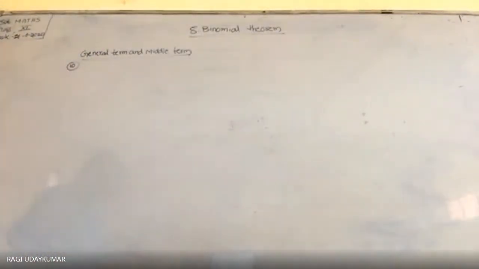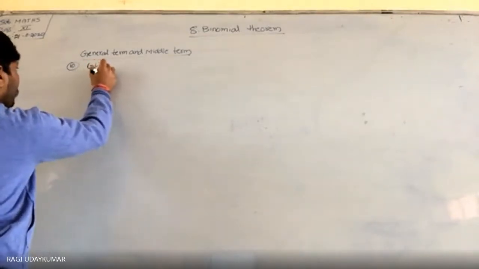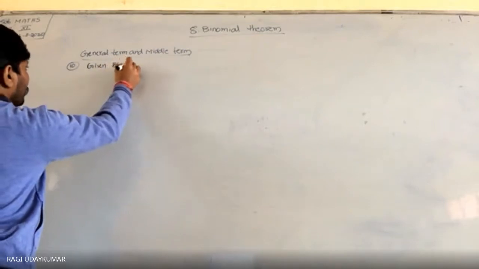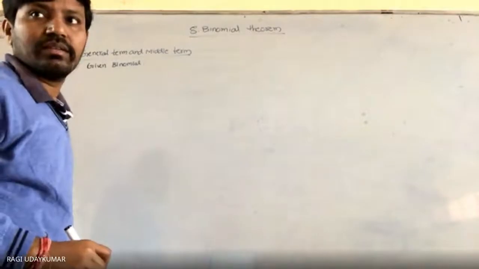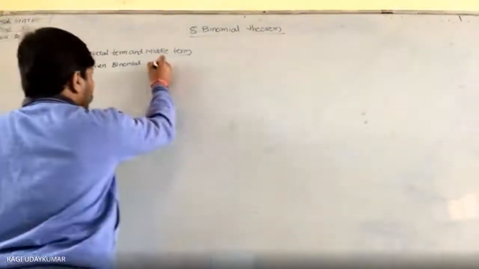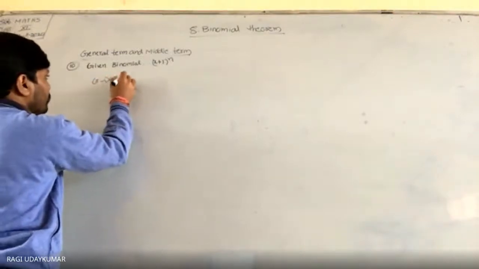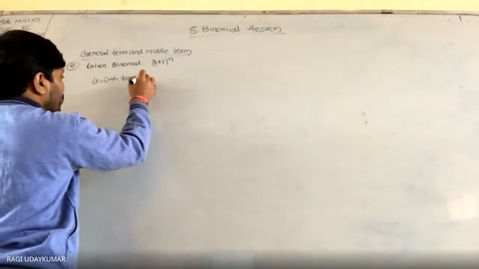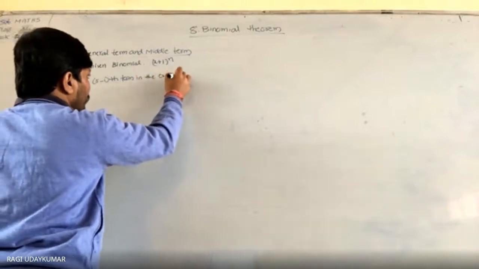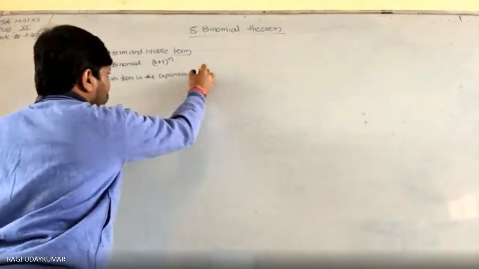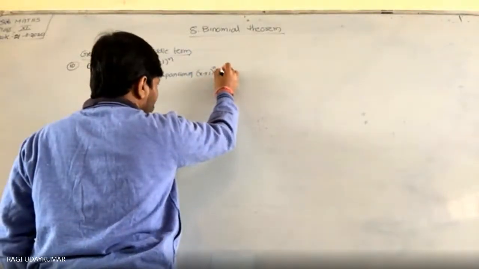First you write the coefficients. So given binomial x plus 1 whole to the power of n, r minus 1th term in the expansion of x plus 1 whole to the power of n is t.